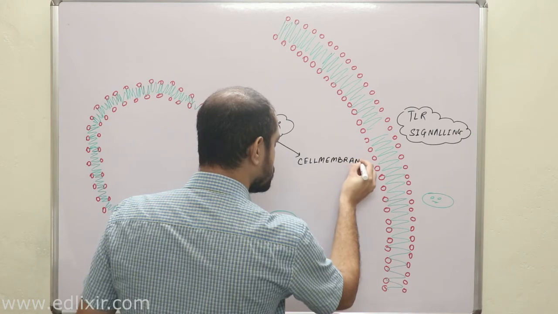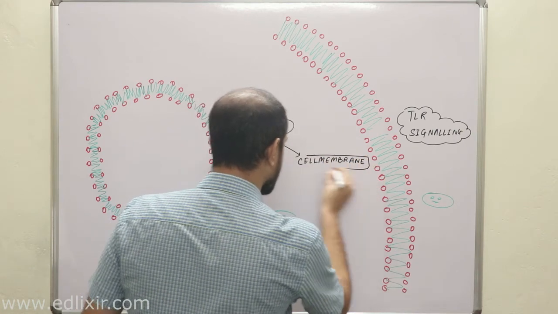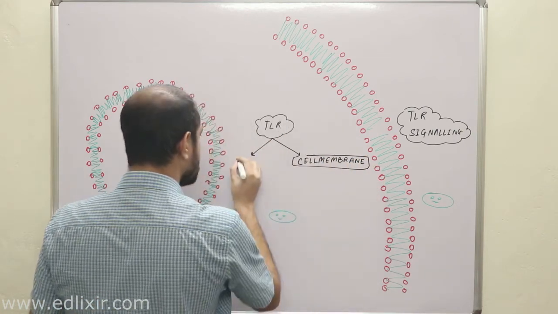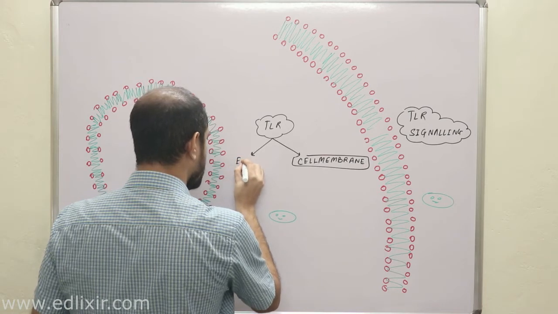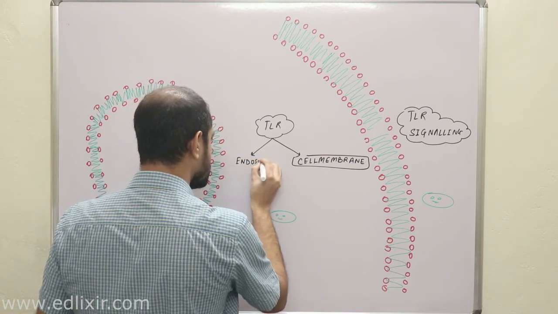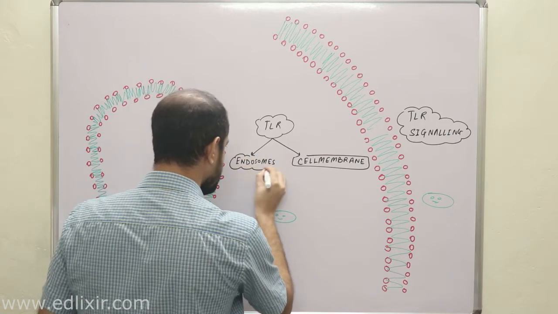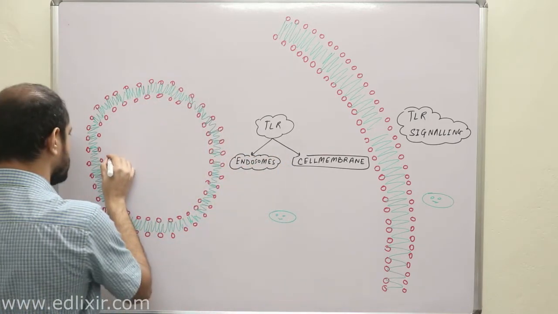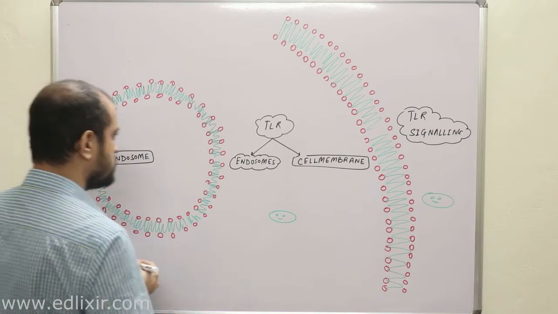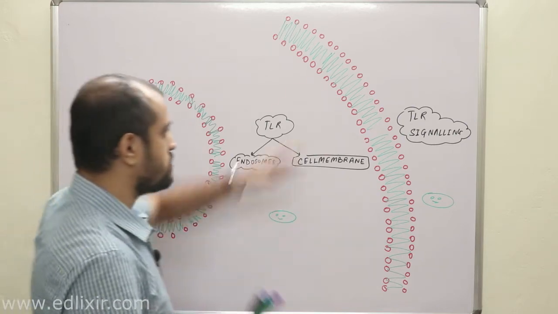Some TLR molecules are present on the cell membrane. And some TLR molecules are present on the endosomal membrane or endosomes. Clear? Now listen, this is your endosome. This is your endosome. This is your cell membrane and this is your endosome.